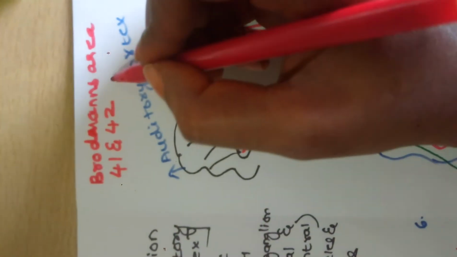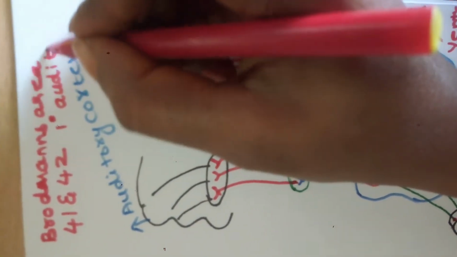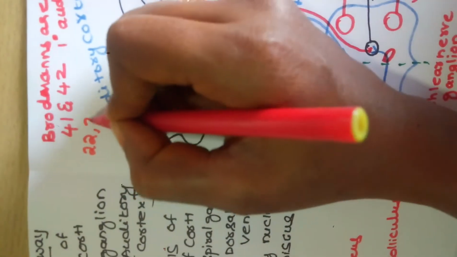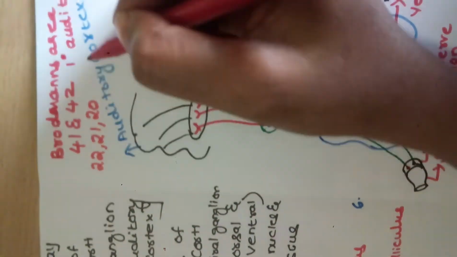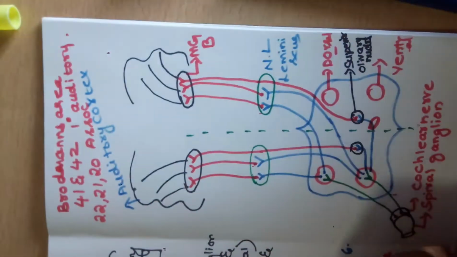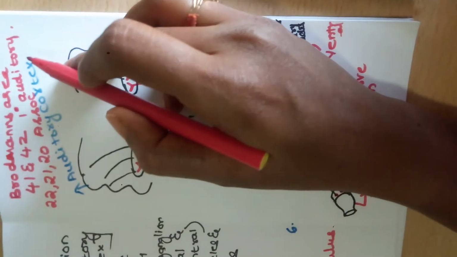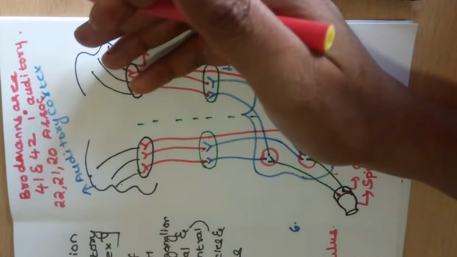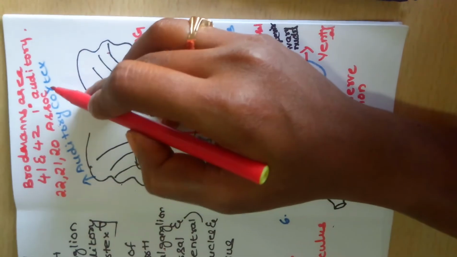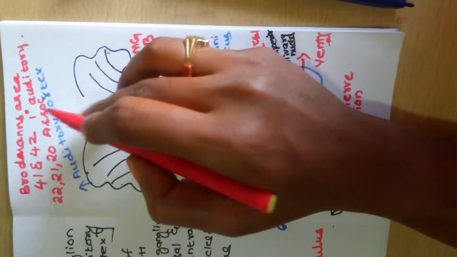This is called the primary auditory cortex, whereas areas 22, 21 and 20 are called association auditory areas. The primary auditory cortex helps in perceiving the sound or the impulse, whereas the association area helps in interpretation of the sound which is heard.